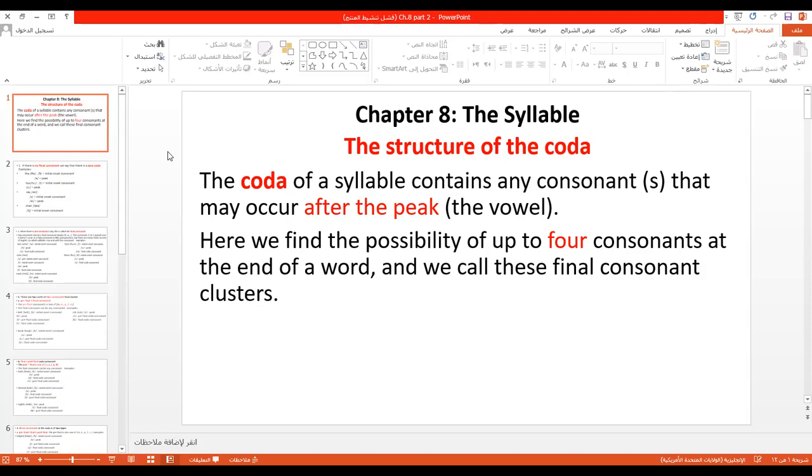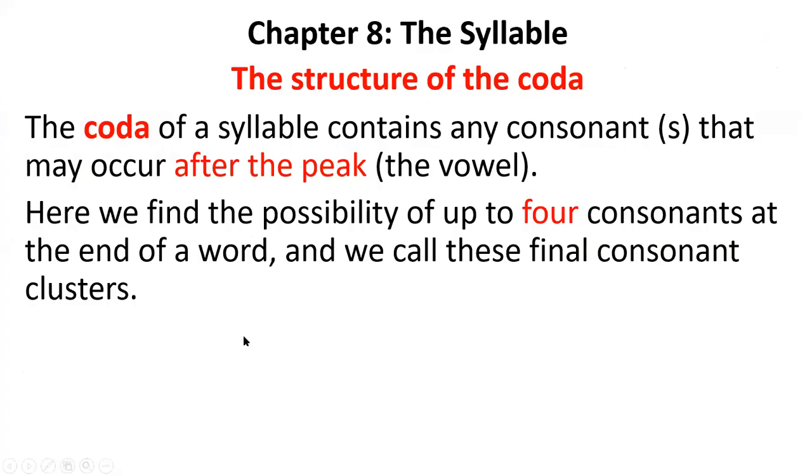Today we are going to continue with the syllable, and we are going to study what may occur after the vowel, after the peak. So any consonant that may occur after the peak, we call the coda. Coda, as you see here. So what is a coda? A coda is the part of the syllable which occurs after the peak.